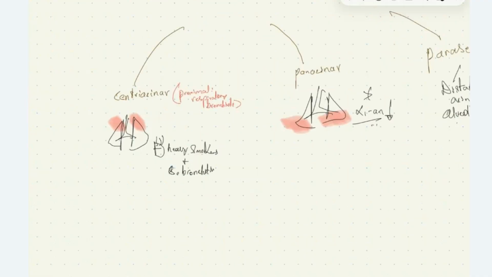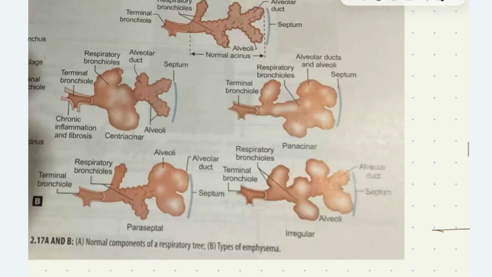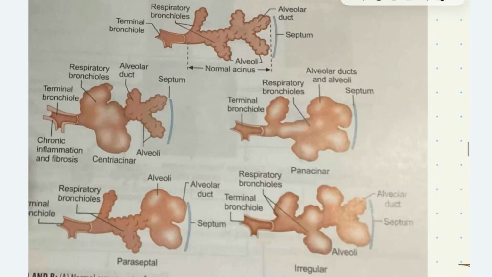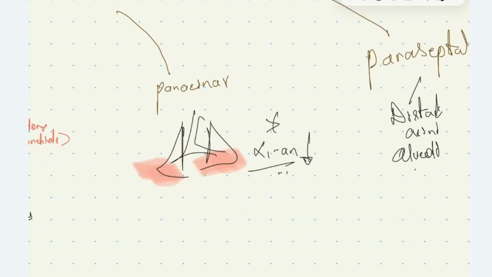Then we have panacinar type. The name suggests that there is involvement of all the parts of acini. Panacinar type: here you can see there is involvement of respiratory bronchioles, alveoli, and alveolar duct. The panacinar type usually involves the lower lobe of the lungs. It's usually caused by mutations in alpha-1 antitrypsin gene and reduction in alpha-1 antitrypsin levels.